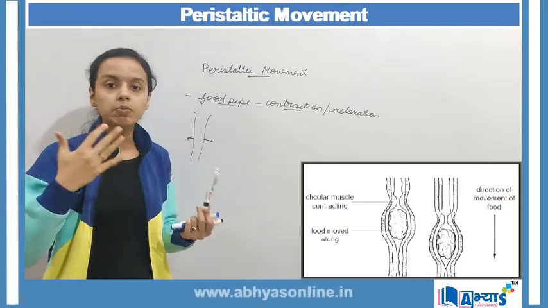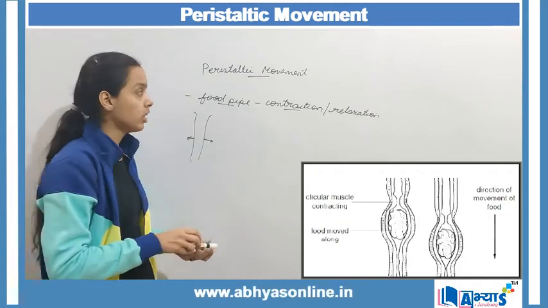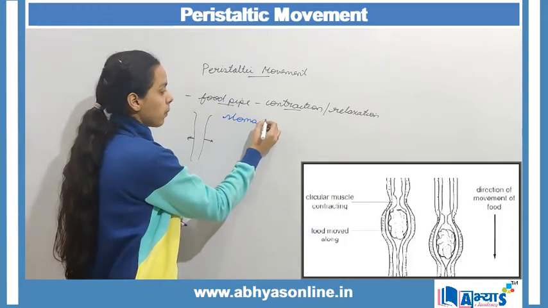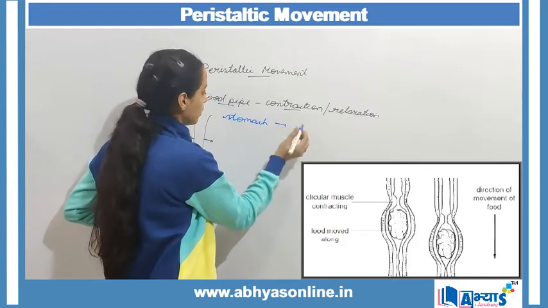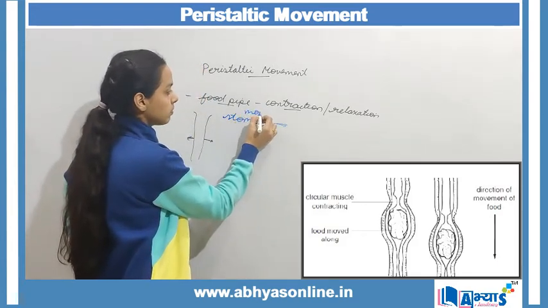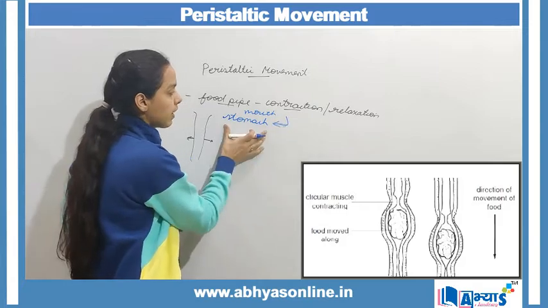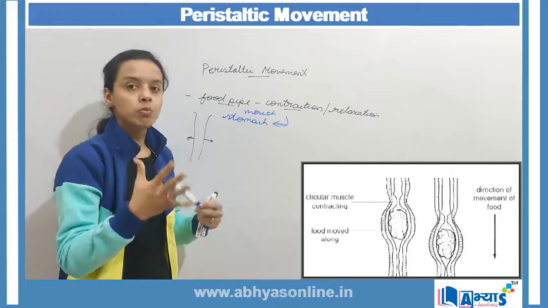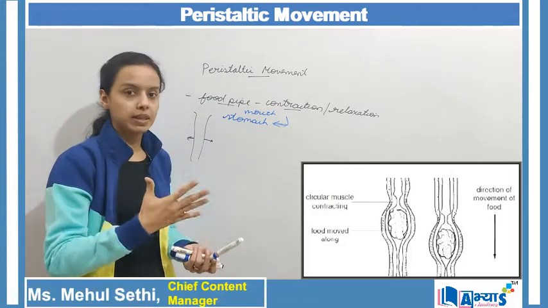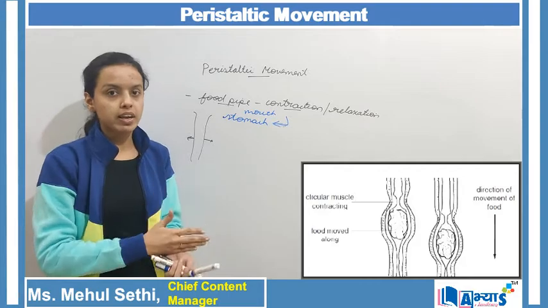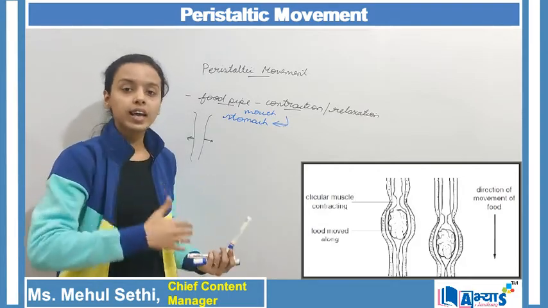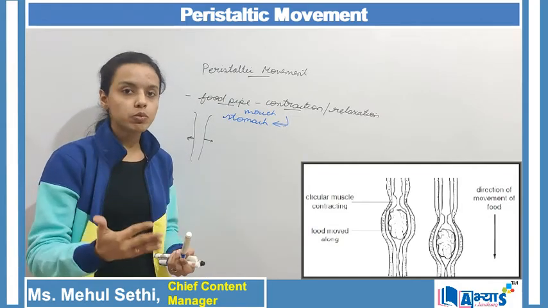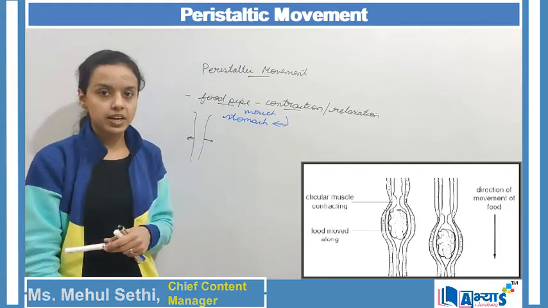So when there is rhythmic movement of contraction and relaxation to transfer the food from the mouth to the stomach, it is referred to as the peristaltic movement. Now this movement is basically rhythmic. That means if there is contraction at one end, then there will be relaxation. Again there will be contraction, further there will be relaxation. So this rhythmic movement is referred to as the peristaltic movement.